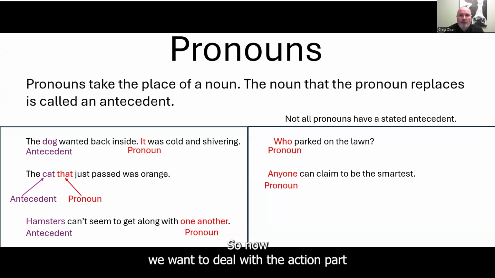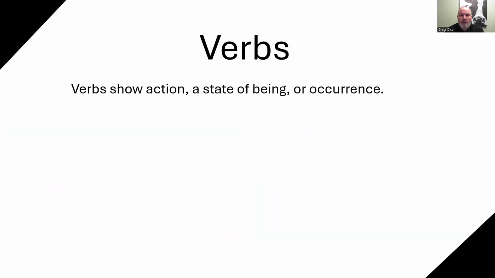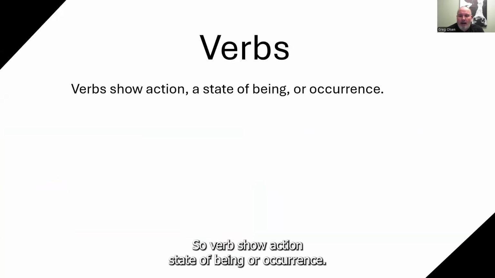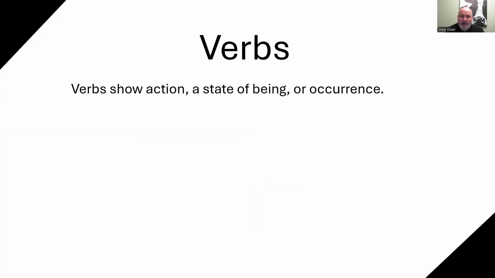So now we want to deal with the action part of a sentence, which is going to be the verb. Verbs show action, state of being, or occurrence. We think of a state of being as something like is, am, are, and then occurrence, something like began. So let's look at an example here.